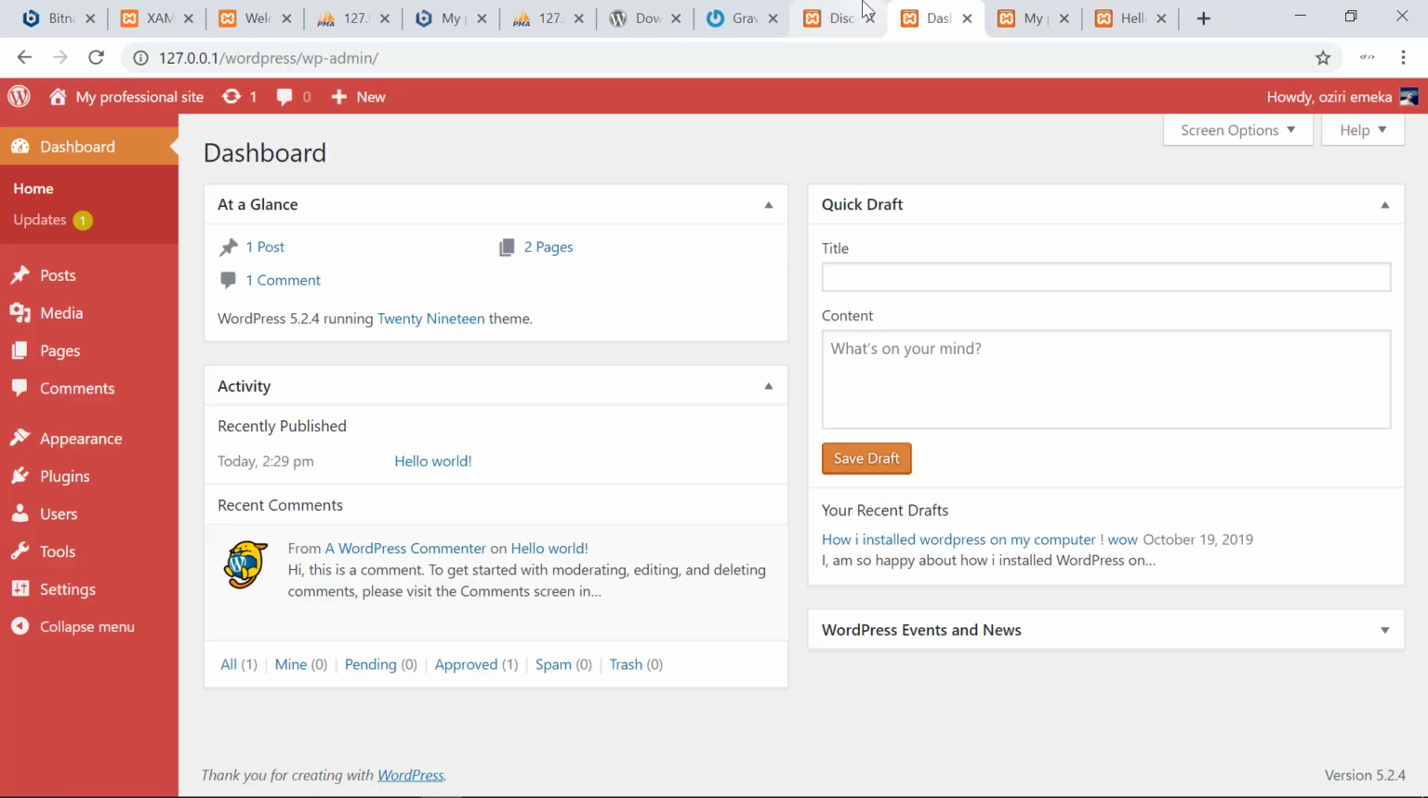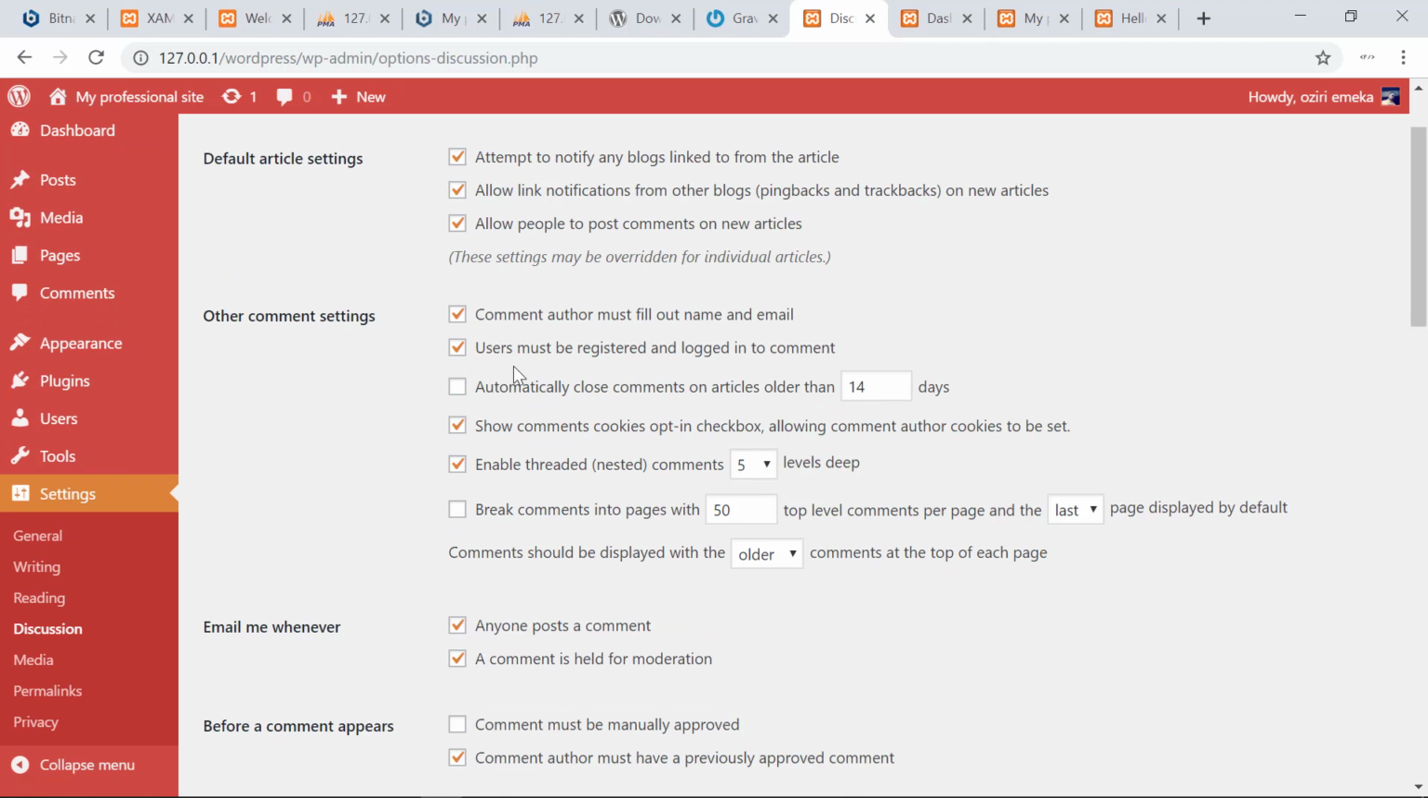So that's amazing. And you have an option too to automatically close comments on articles older than a particular number of days, say 14 days.